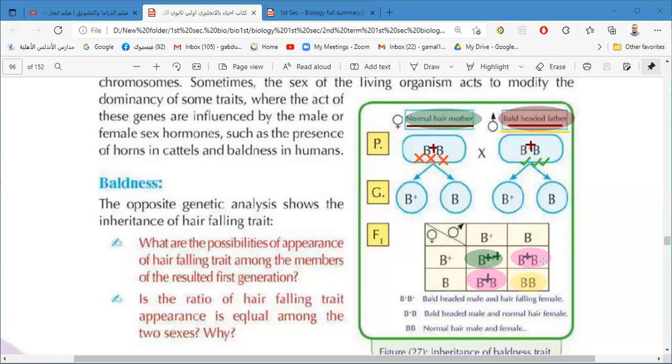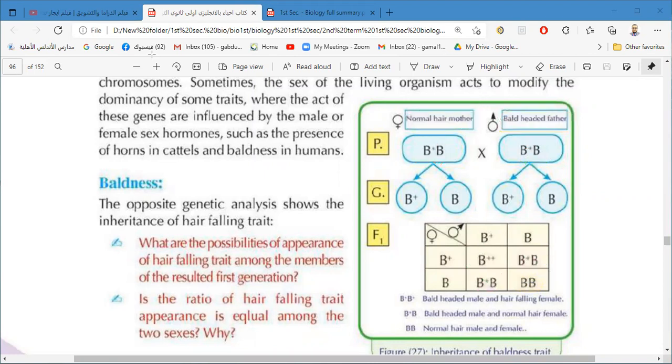So if we make the result for all offspring being boys, the percentage will be 3 have baldness and 1 is normal. And if they were girls, the percentage will be 3 normal and 1 has hair falling.